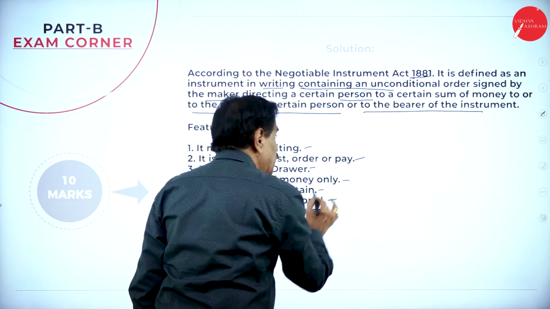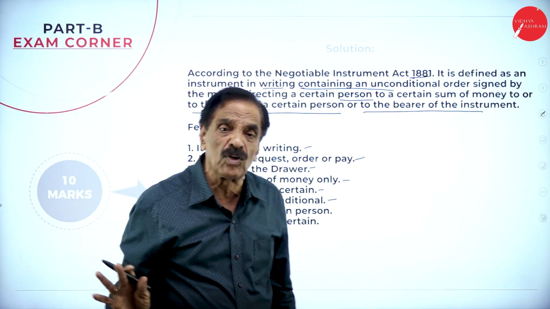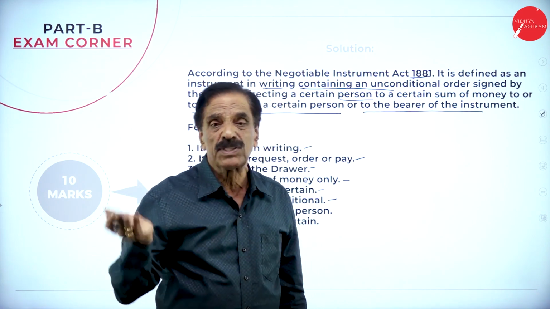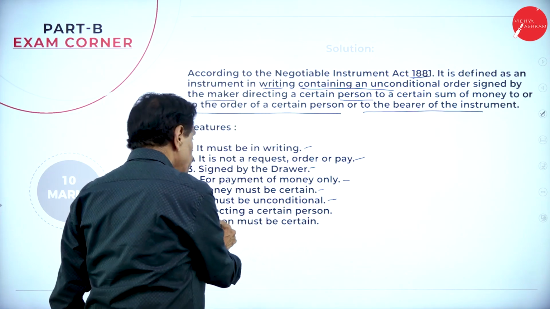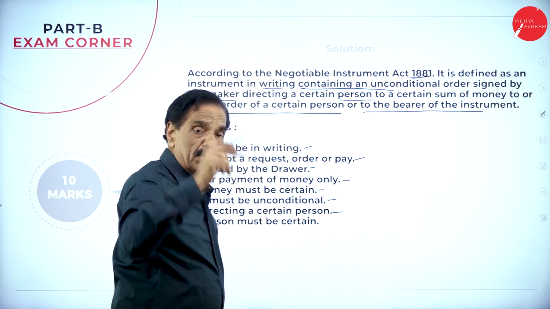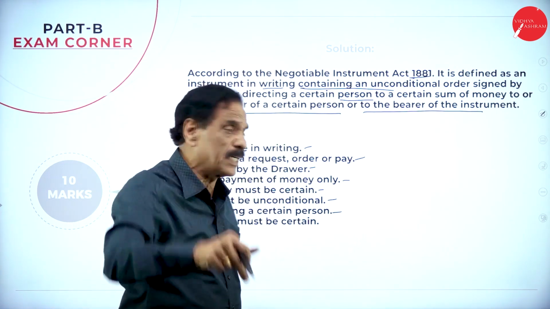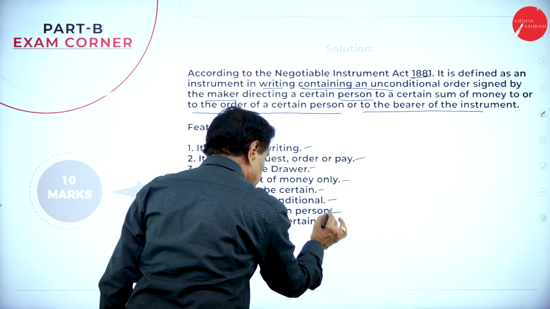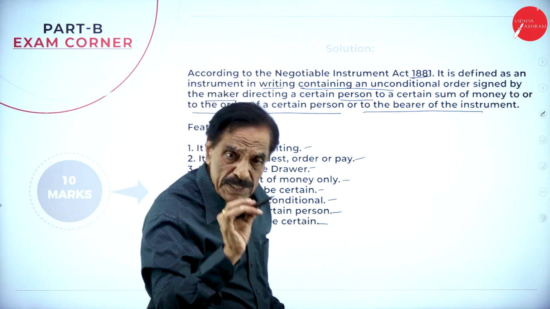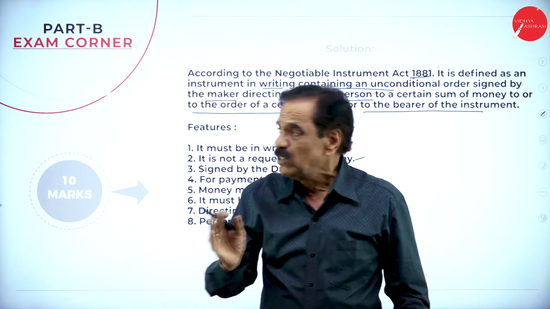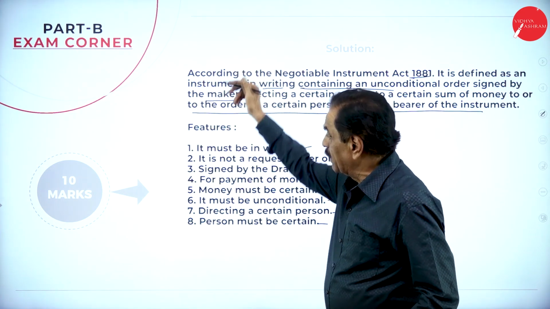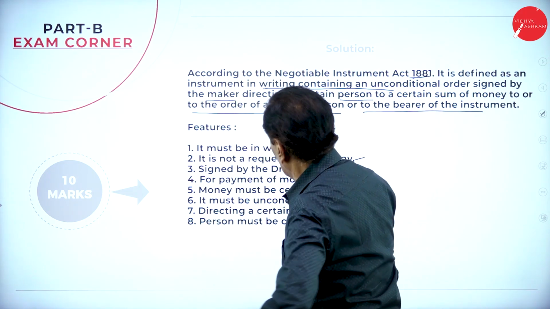It must be unconditional. No condition should be put forth, such as you must have a white shirt, a white pant, or a black shirt. No condition is there. The person you are directing, whom you are writing to, must be certain. The person must be certain, and only those persons are directed. So these are all the features which are very, very important. They will ask this question for 10 marks. We will move on to the next one.